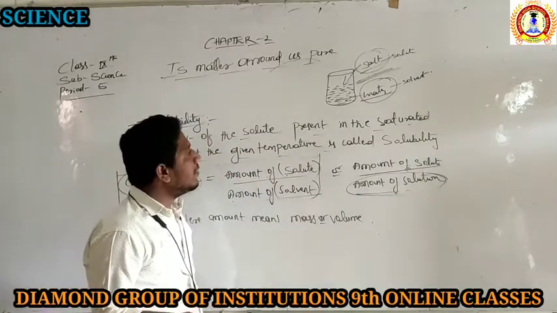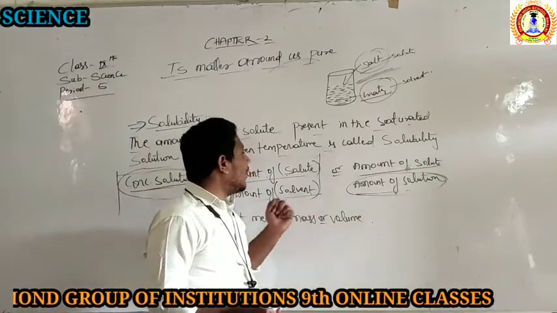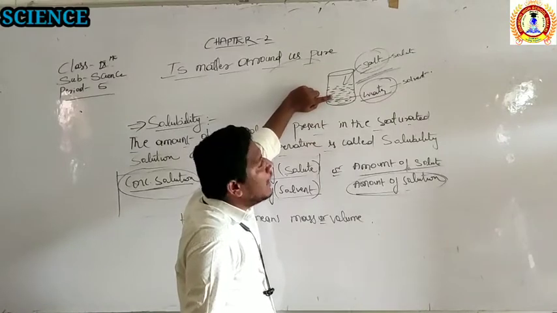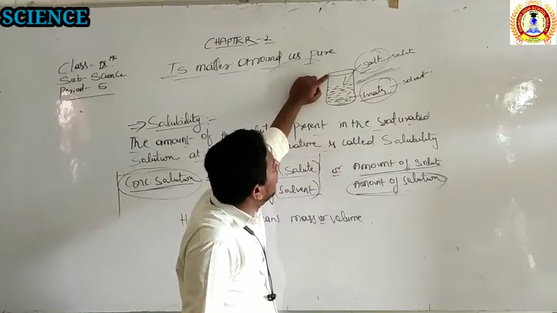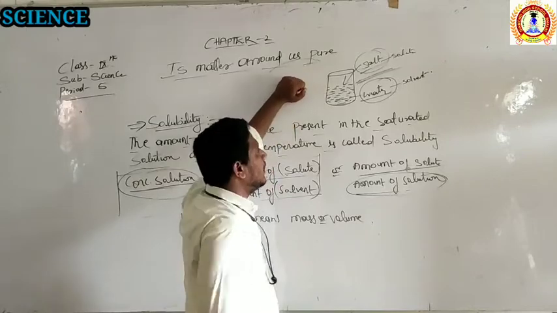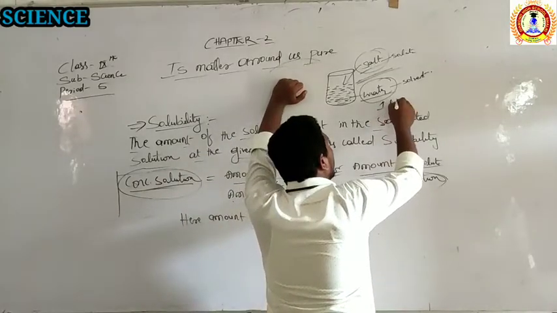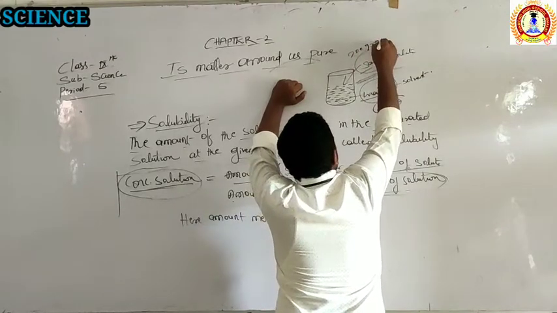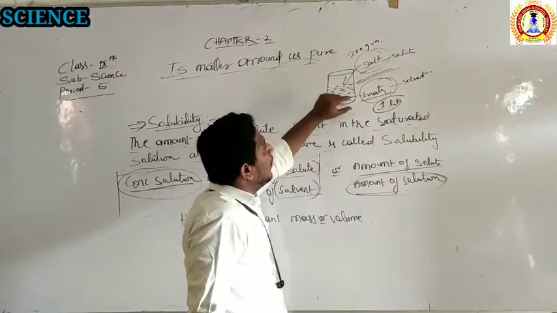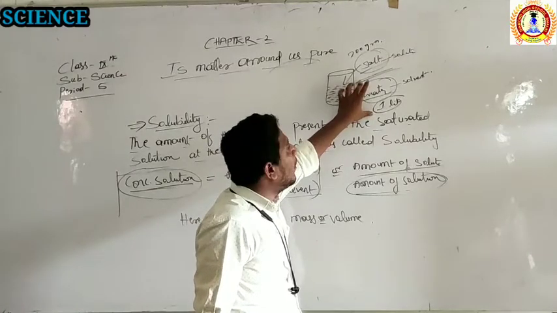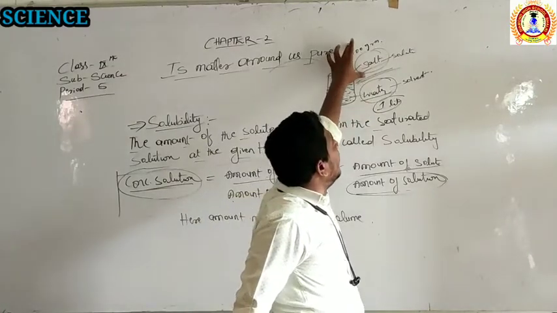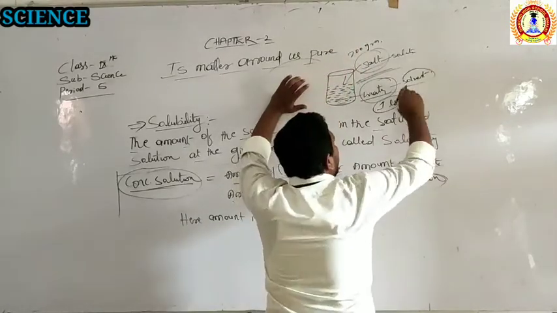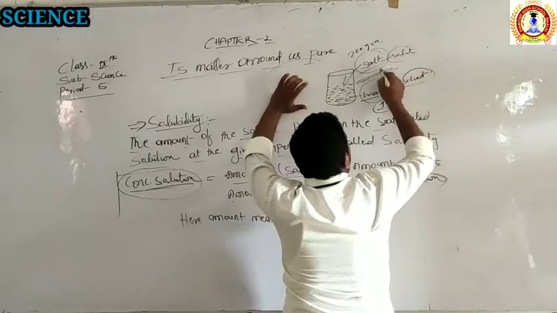In some cases we will not measure the solvent. Simple. In the first case I measured, there is 1 liter of water and 200 grams of the salt. So 1 liter of water is nothing but the amount of water. 200 grams of salt is nothing but the amount of salt. Amount of water is nothing but the solvent. Amount of salt is nothing but the solute. Divide both.